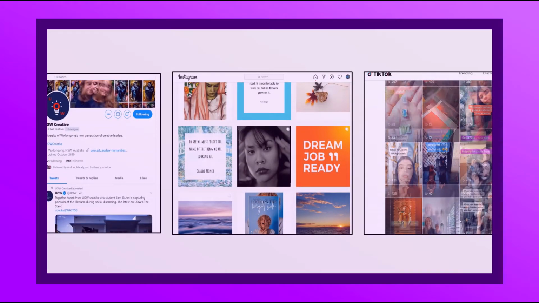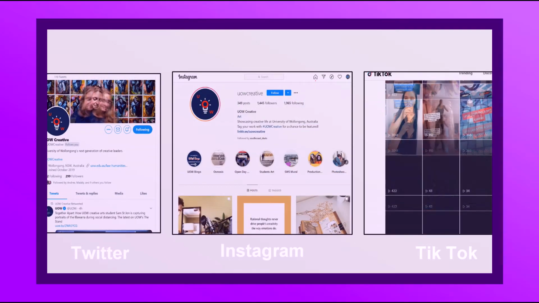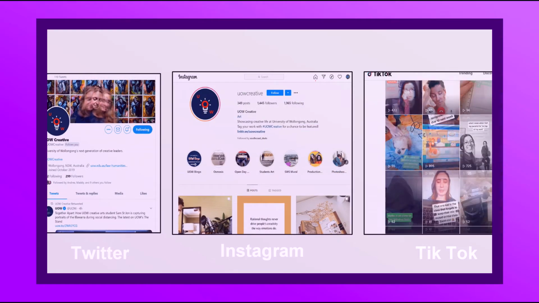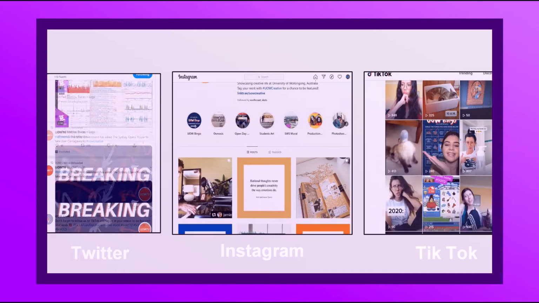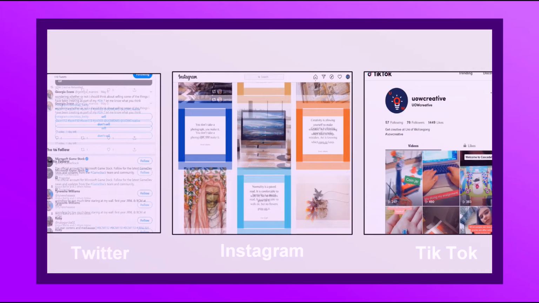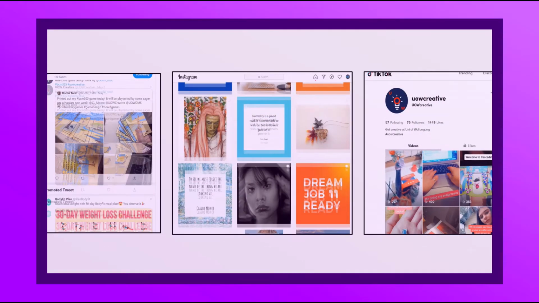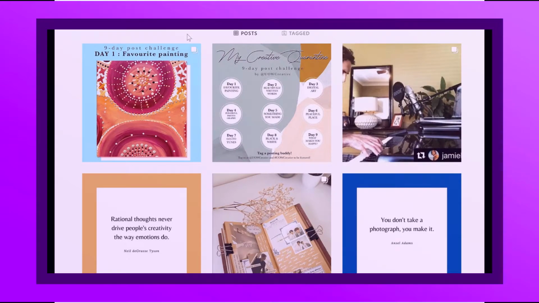UOW Creative is made up of 3 distinctive channels: TikTok, Twitter, Instagram. Each channel has a team behind it that works to create campaigns, find student content to aggregate, and start conversations. All teams meet for weekly meetings to discuss our plans and ensure cohesiveness across the brand. I am predominantly involved with the Instagram team, so that's where I'm going to focus my efforts today.